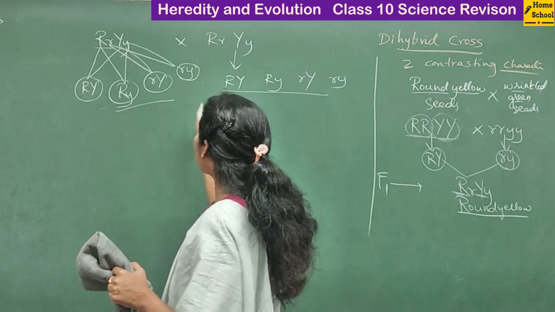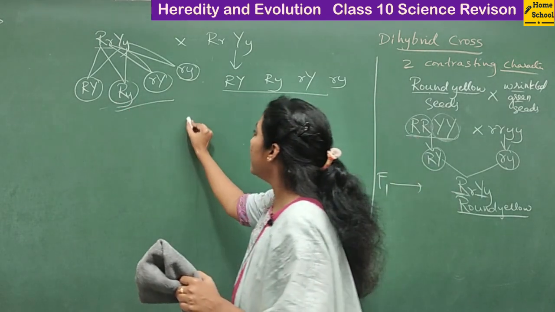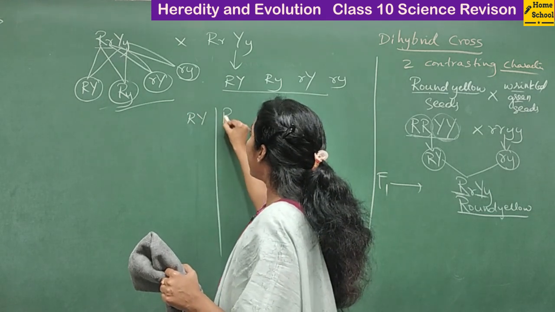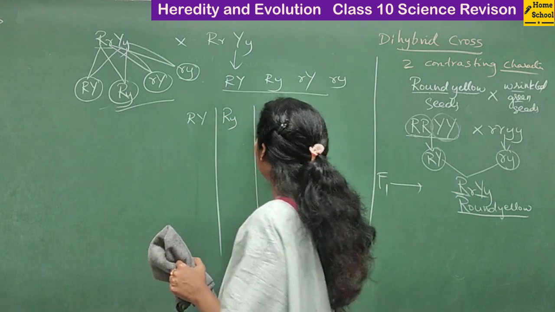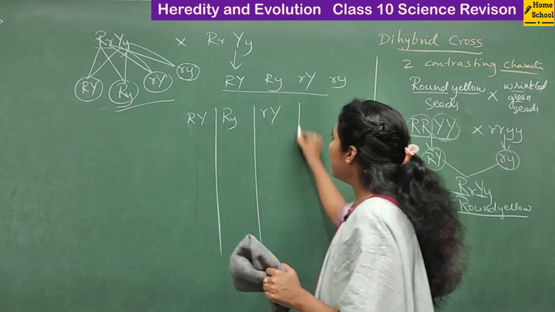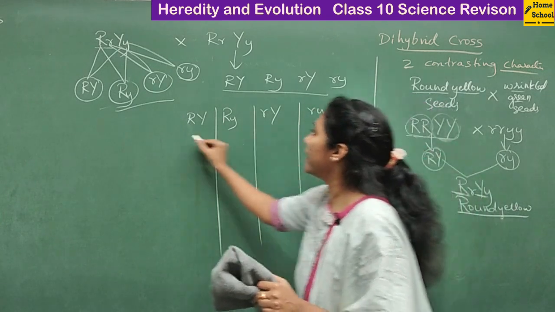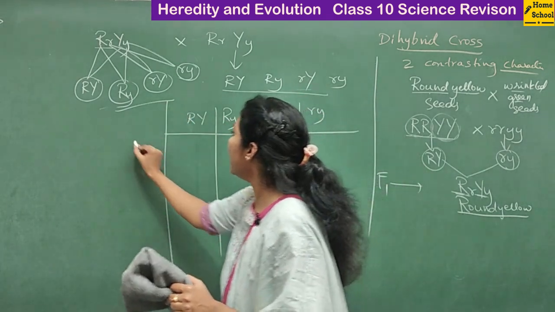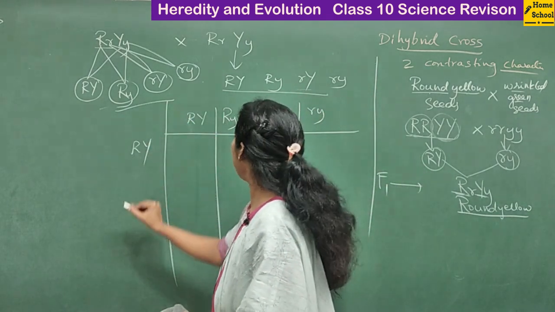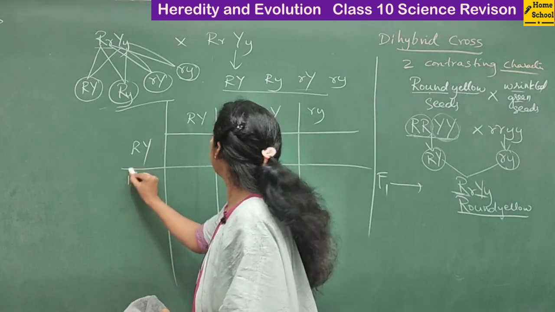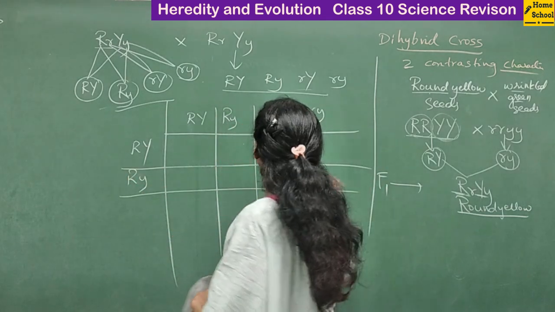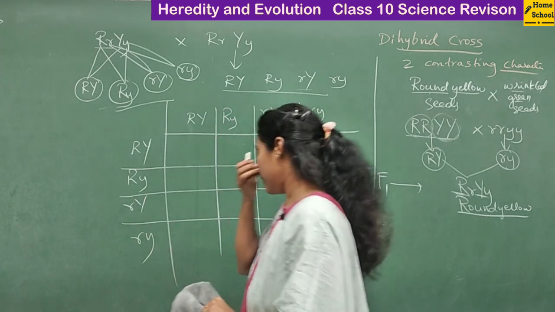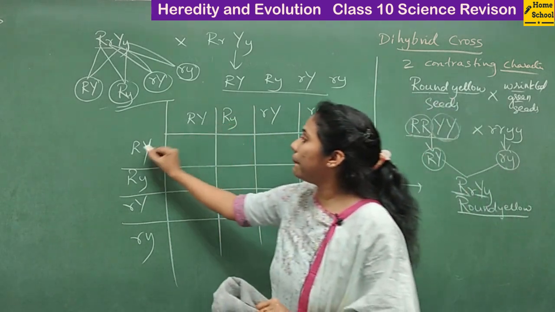Let me write the gametes of this parent horizontally: capital R, capital Y, and then capital R, small y, small r, capital Y, then small r, small y. And then the gametes of this parent, let me write them vertically: capital R, capital Y, and then capital R, small y, small r, capital Y, small r, small y. Okay, so let me combine this with this.